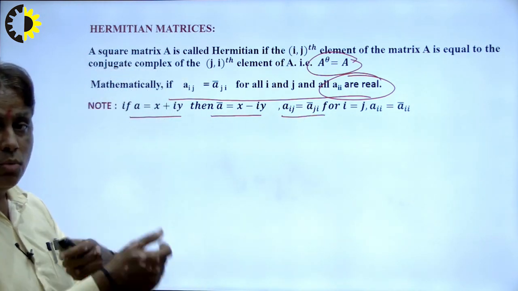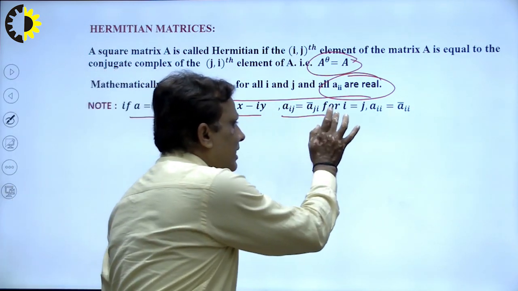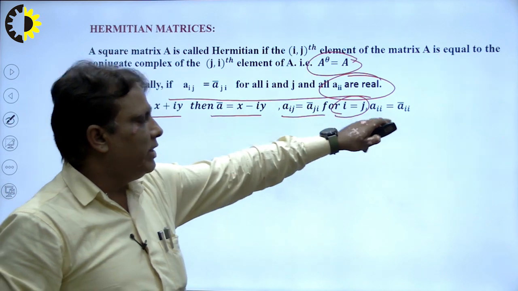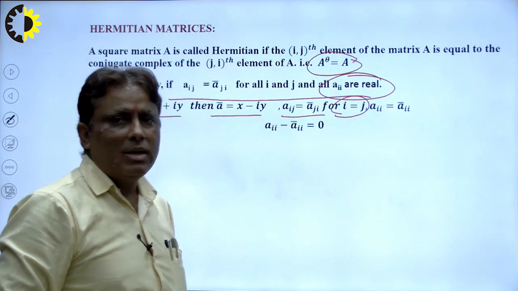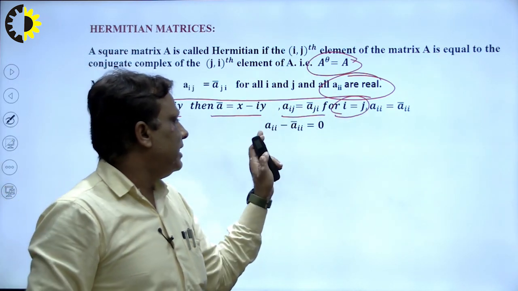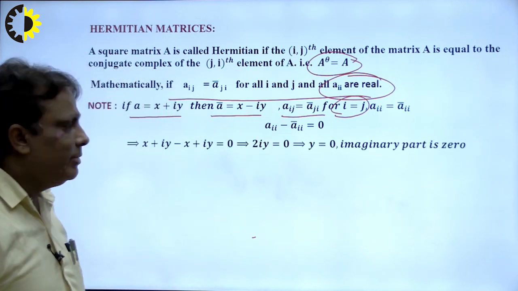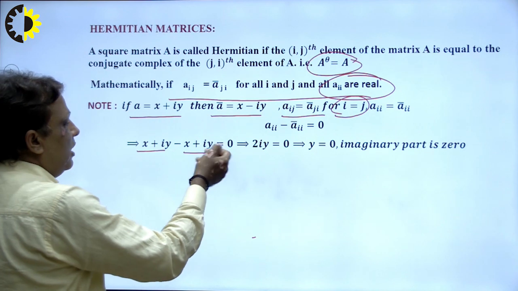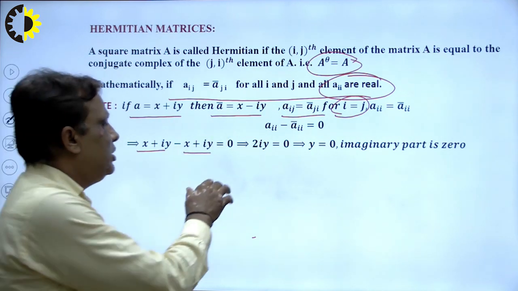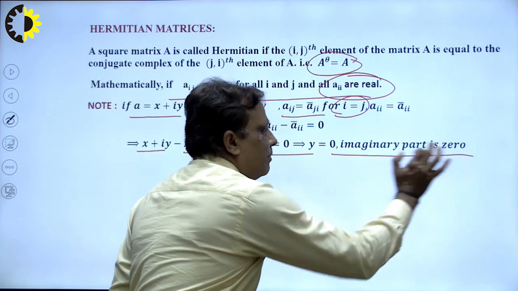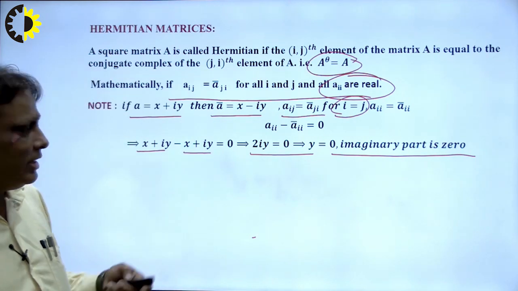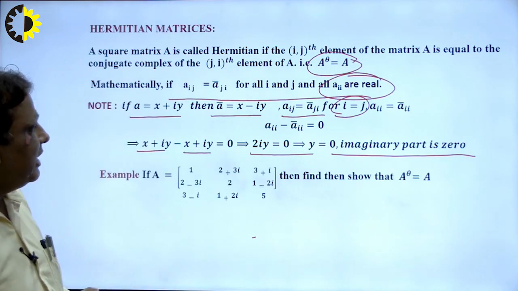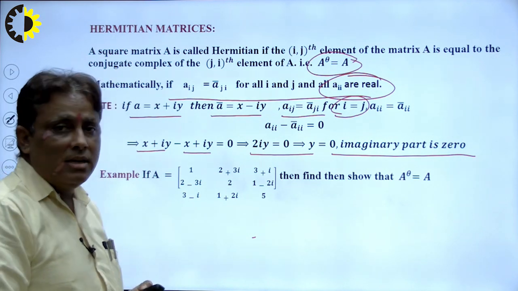Now we want to calculate for the diagonal element. For the diagonal element, i is equal to j. So the result will be Aii is equal to A bar ii here. So what will be the result? Putting it on the left hand side, Aii minus A bar ii, this cancels out and will be 0. That means the imaginary part is 0 in A. So the result is that the diagonal elements are real.